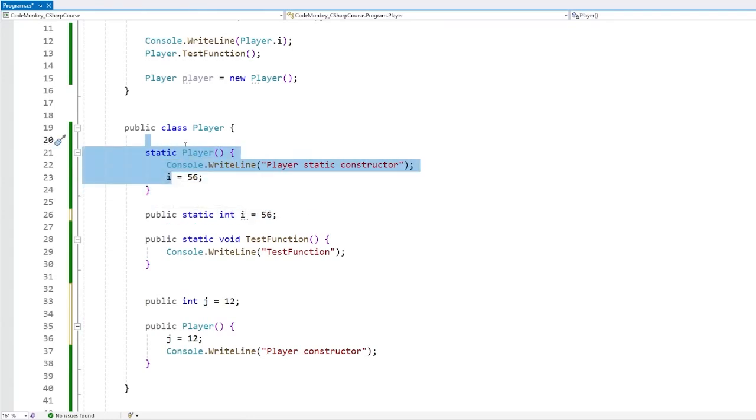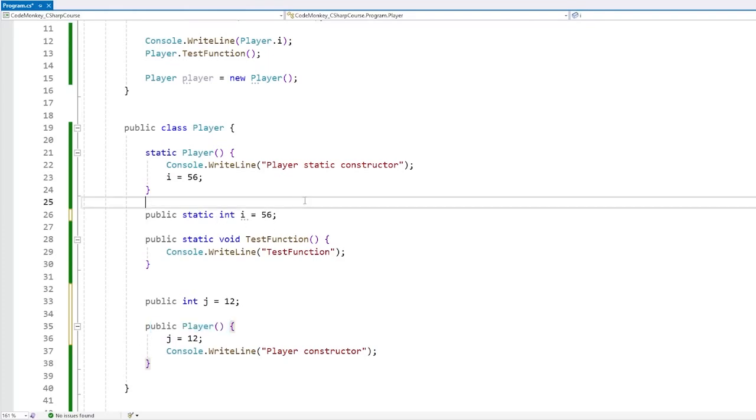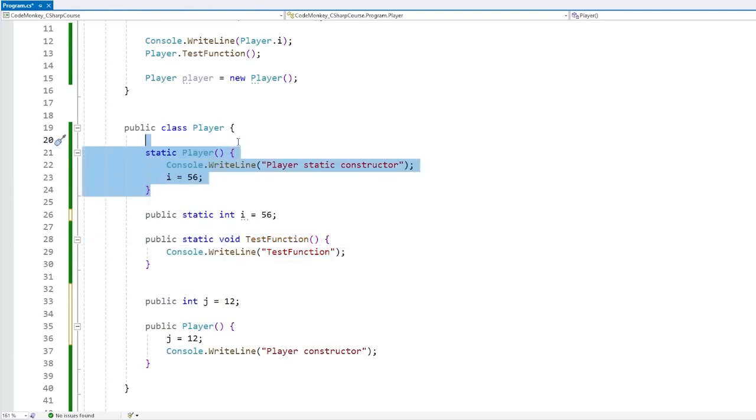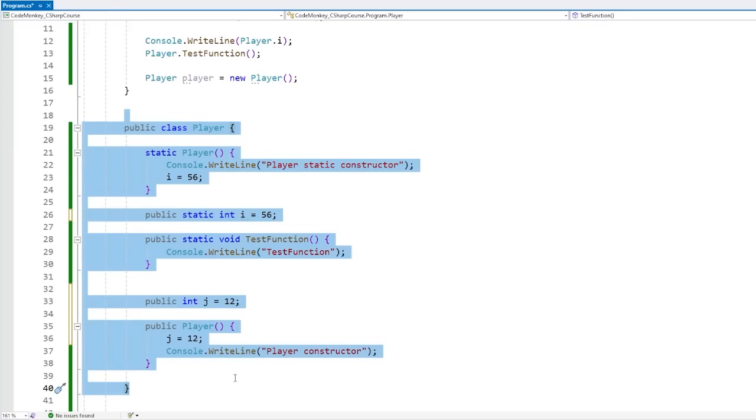Now the static constructor, this one can also be very useful for debugging. You can basically place a log over here, and it will let you know when this class is used for the very first time. Whereas if you were to place the log only on the constructor itself, then this would only run when an instance of this type is created. Whereas the static constructor runs whenever any object is created, or when any static element, like a field or a function, is accessed. So the static constructor guarantees that it always runs the very first time that this class is used in pretty much any way.